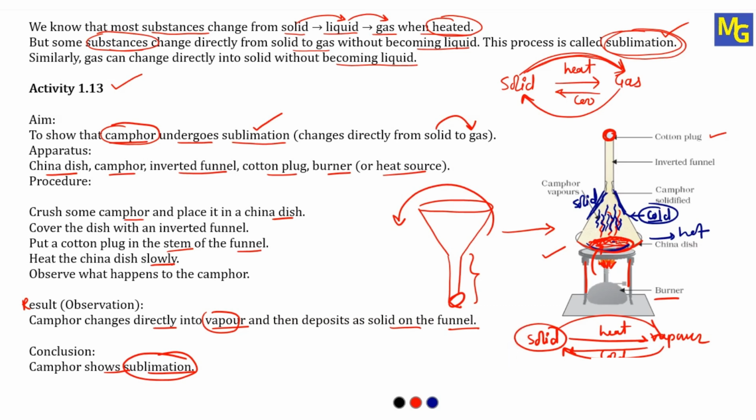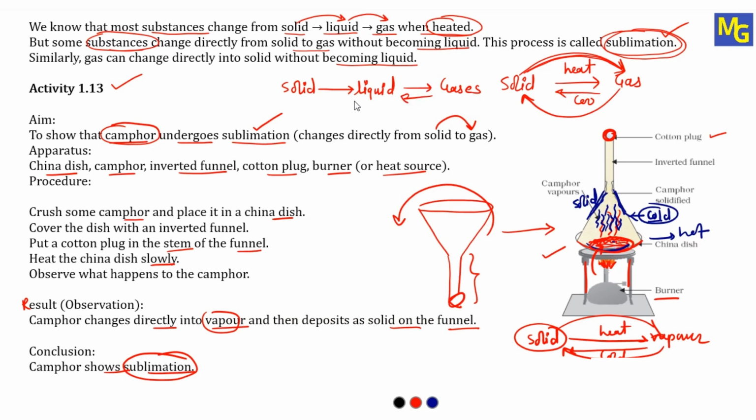And this sublimation process we can see with some of the substances, not all. The majority of substances, when you heat them, undergo changes like solid to liquid and liquid to gases. Even when we cool, gases will convert into liquids. Let me put the reverse arrow.